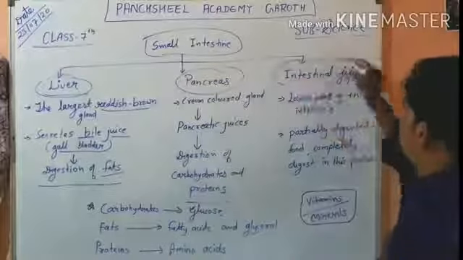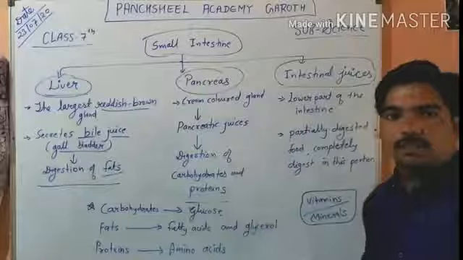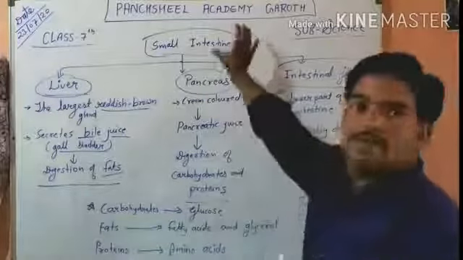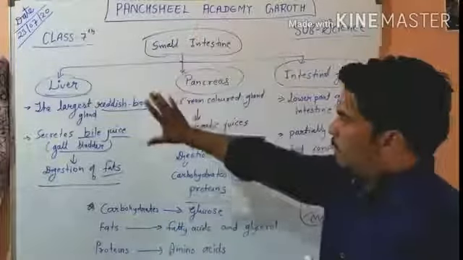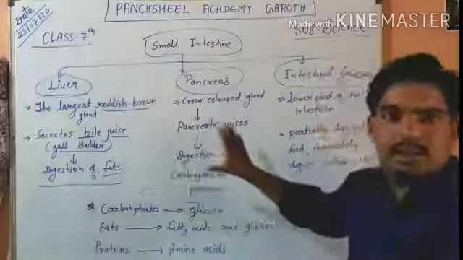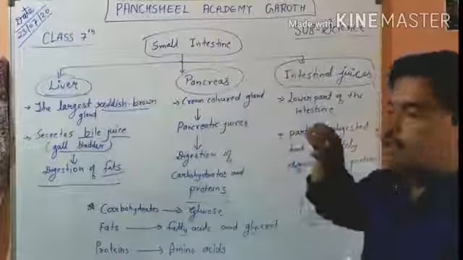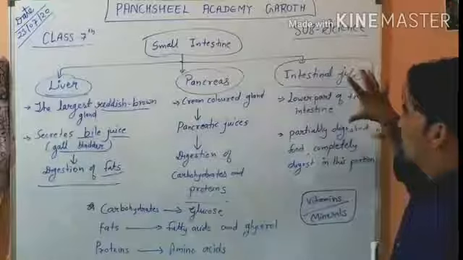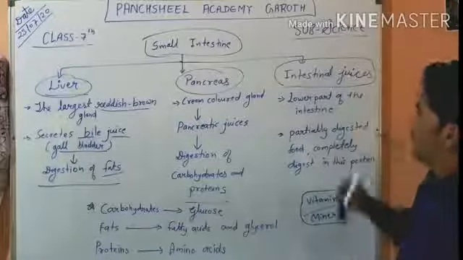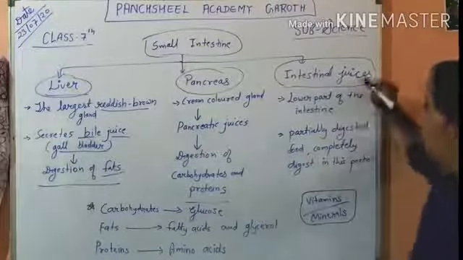Third is intestinal juices. In the lower part of the small intestine, partially digested food meets some secretion of intestinal juices.